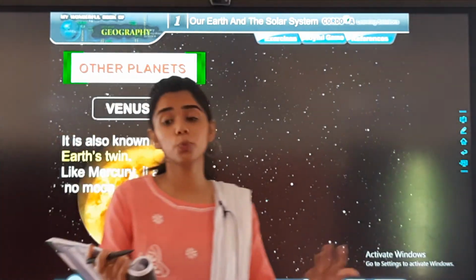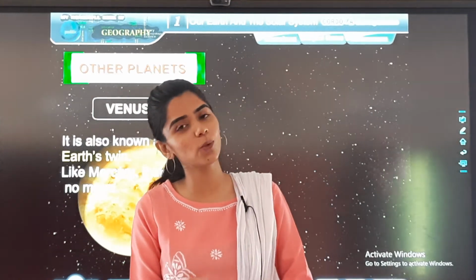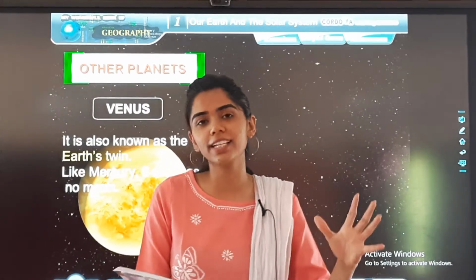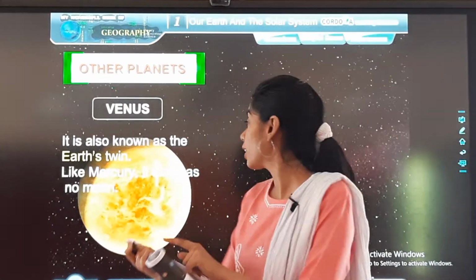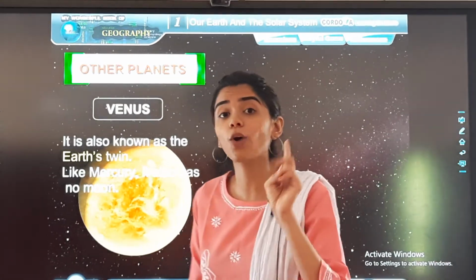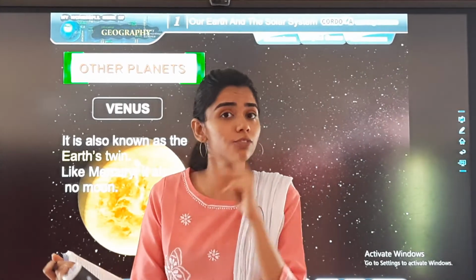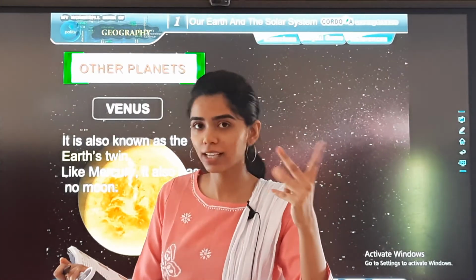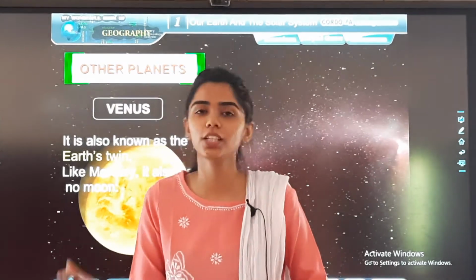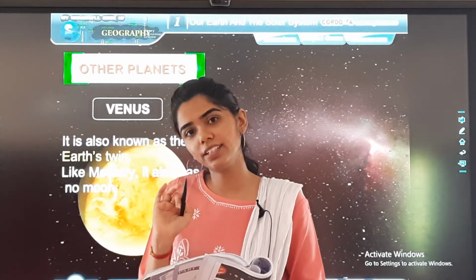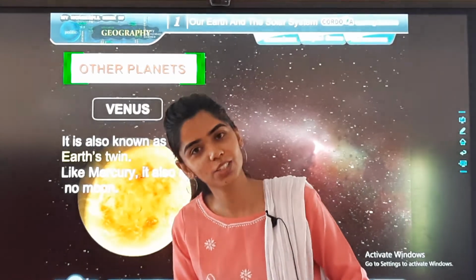Now talking about Venus, also known as the brightest and the hottest planet of the solar system. बहुत ज़्यादा bright है and बहुत hot भी है, and it is named after the Roman goddess of love and beauty. And it is the second planet from the sun. Mercury के बाद Venus आता है, so it is the second planet, and its size is nearly equal to the Earth. इसका size nearly equal है Earth से, and this is why it is known as the Earth's twin.